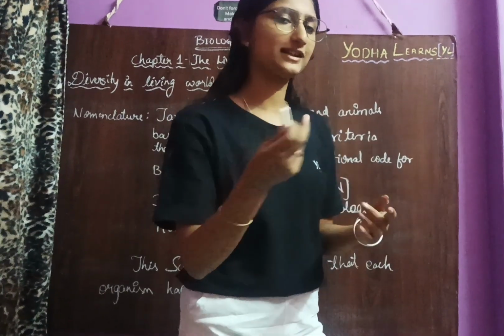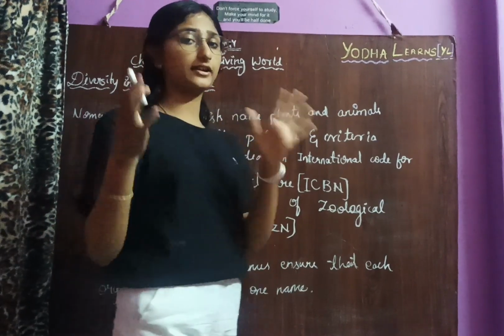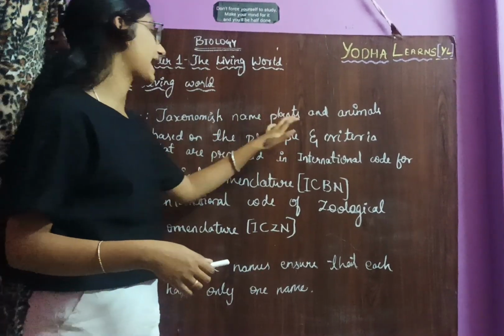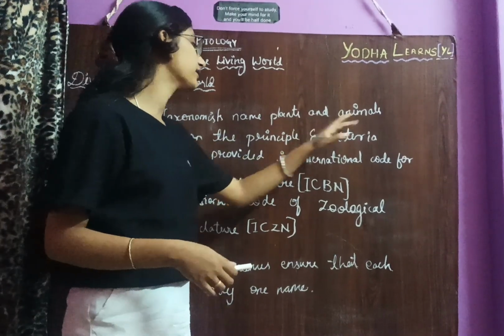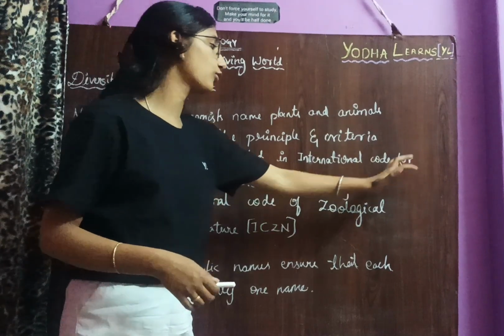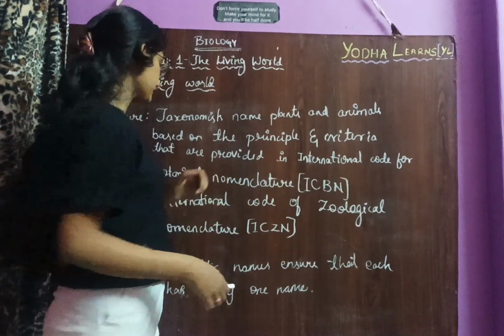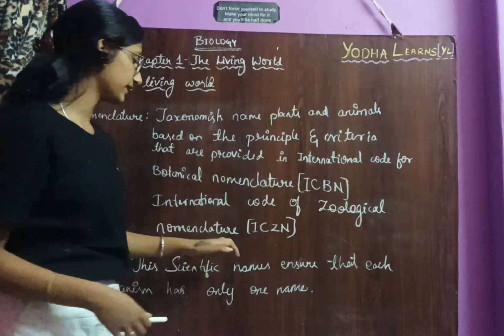In nomenclature, for naming, we have some criteria also. Taxonomists name plants and animals based on the principles and criteria that are provided in the International Code for Botanical Nomenclature and the International Code of Zoological Nomenclature.